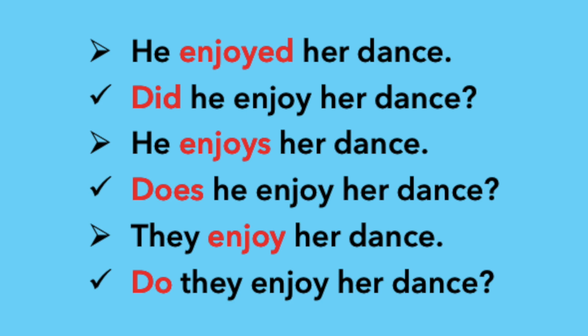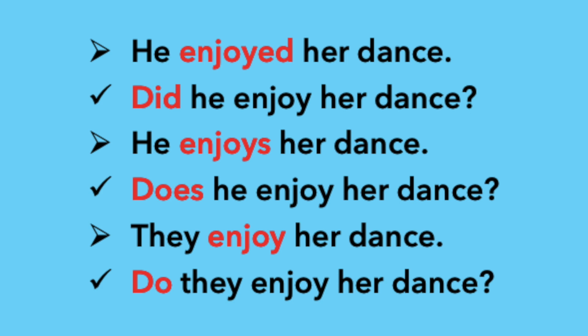So we use does instead of did. Then subject. Then base form of the verb and finally object. So the question will be, does he enjoy her dance? If the sentence is, they enjoy her dance, what will be the question?